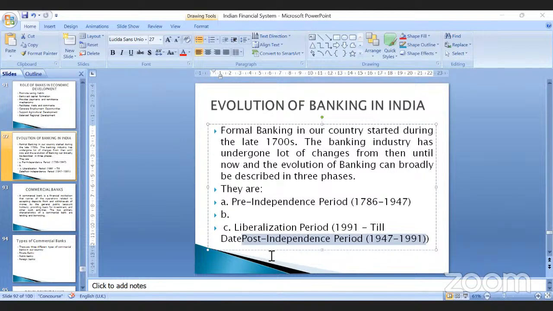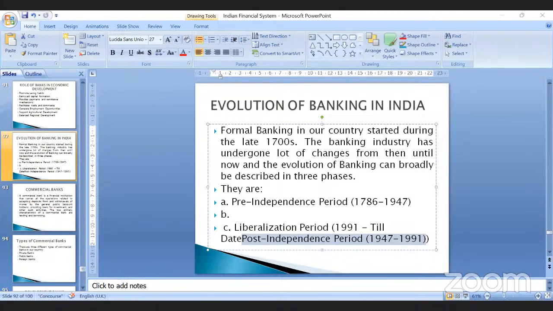Apart from that, in 2017, all the State Bank of India's substitutes, we had State Bank of Hyderabad, State Bank of Bikaner, State Bank of Jaipur, State Bank of Mysore, State Bank of Travancore, State Bank of Saurashtra, and State Bank of Indore. It had 7 associate banks. All these banks were merged into State Bank of India, right? In 2017, everything got merged, and by 2010, all the banks were replaced with the name State Bank of India. That is a major thing that happened.